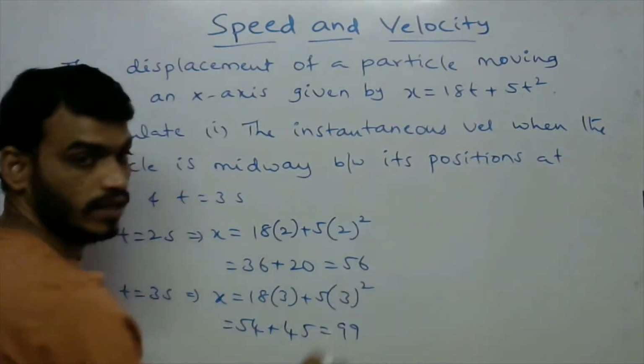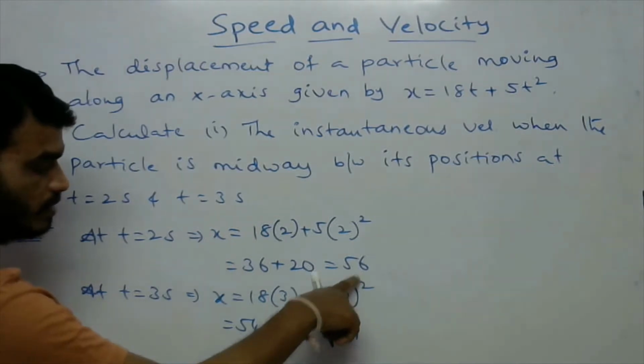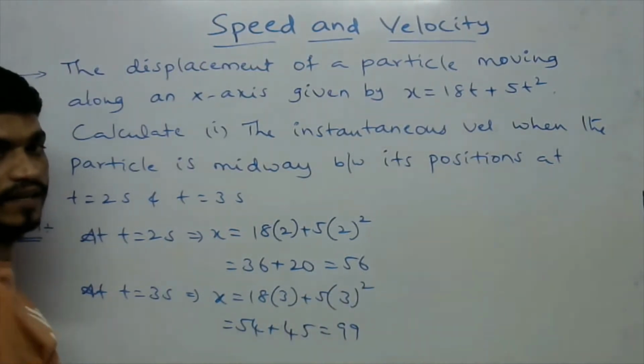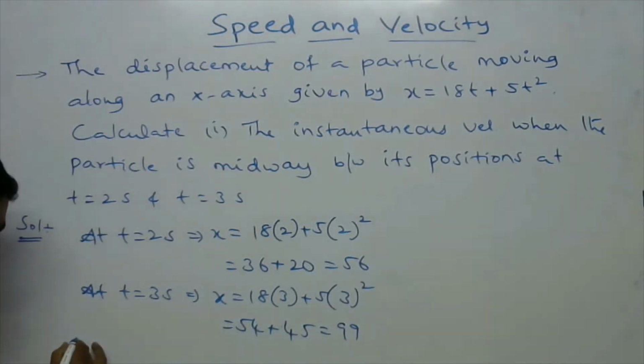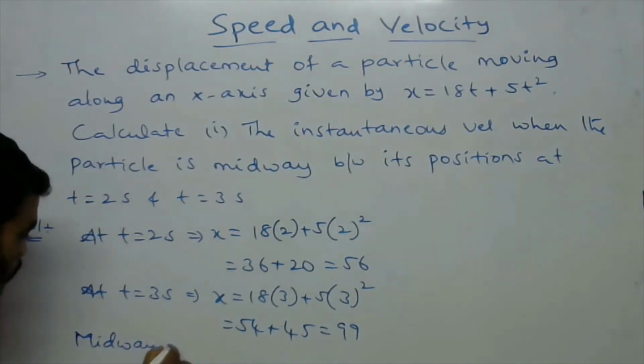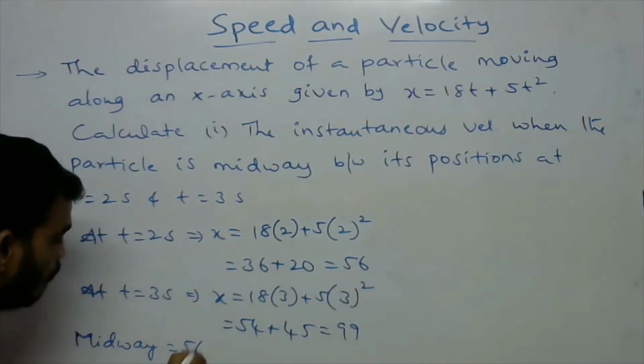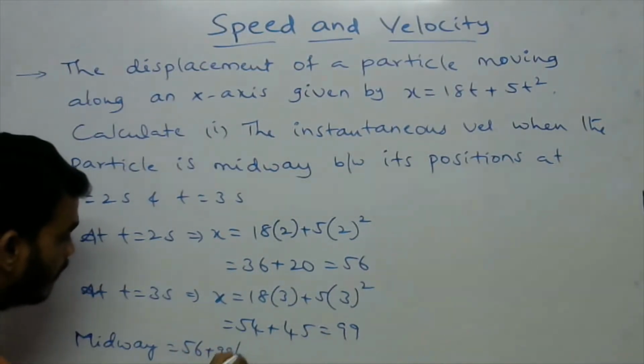So now what is the midway position between this 56 and 99? The midway is equal to 56 plus 99 divided by 2.